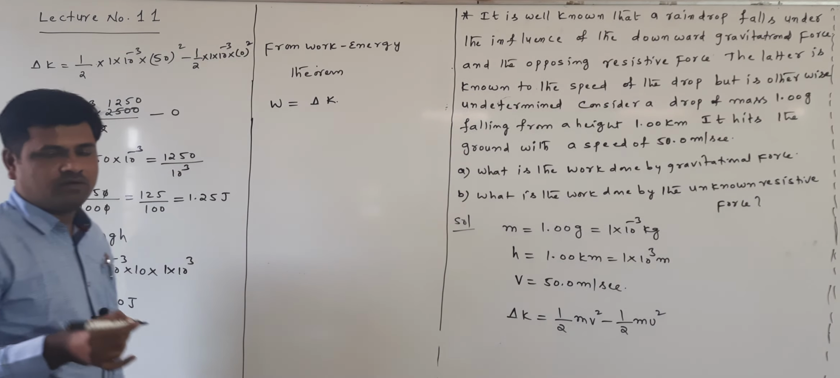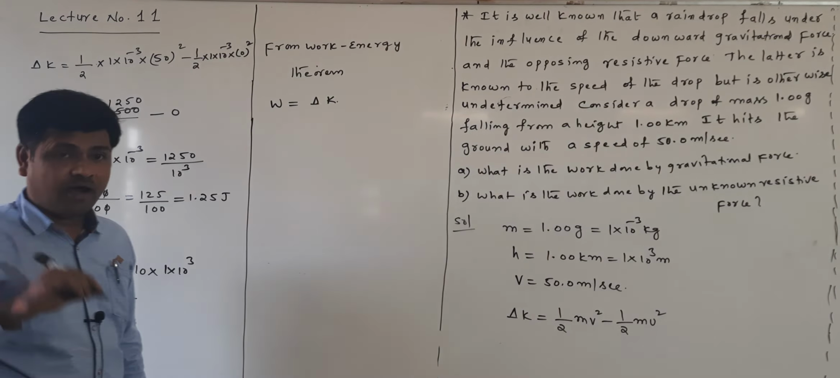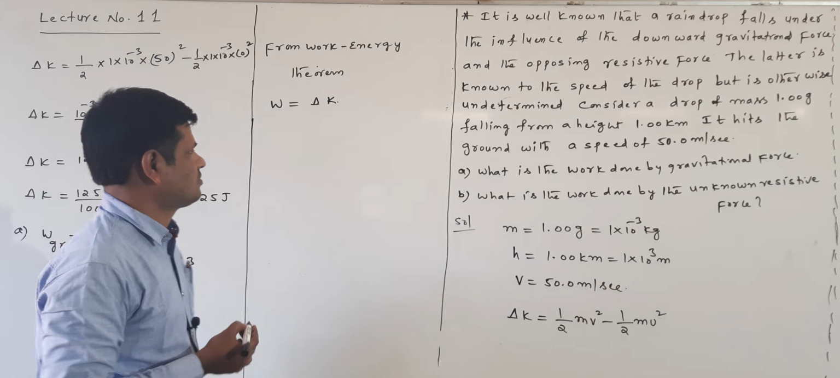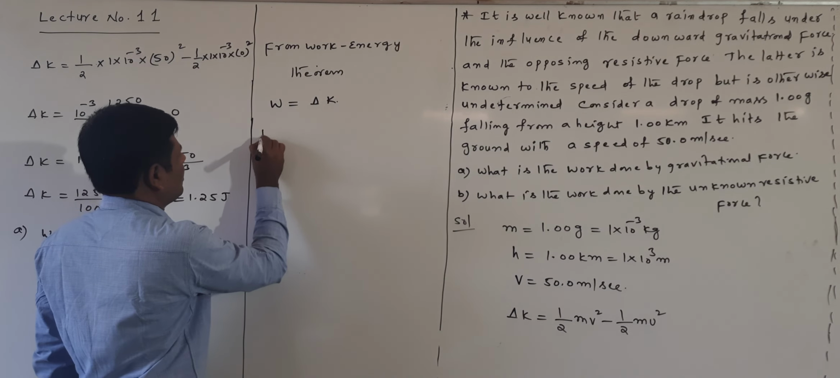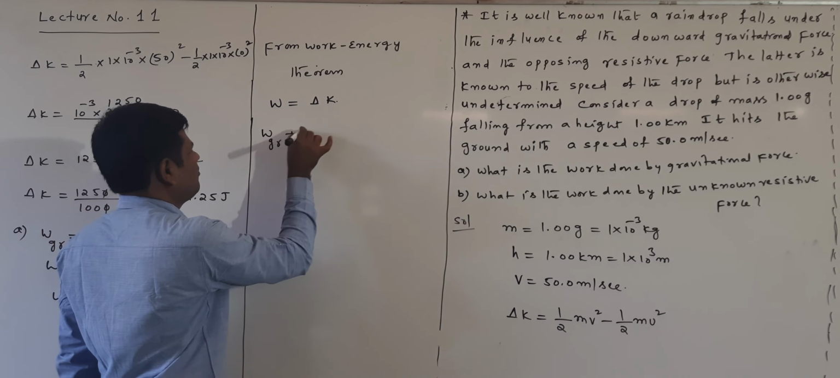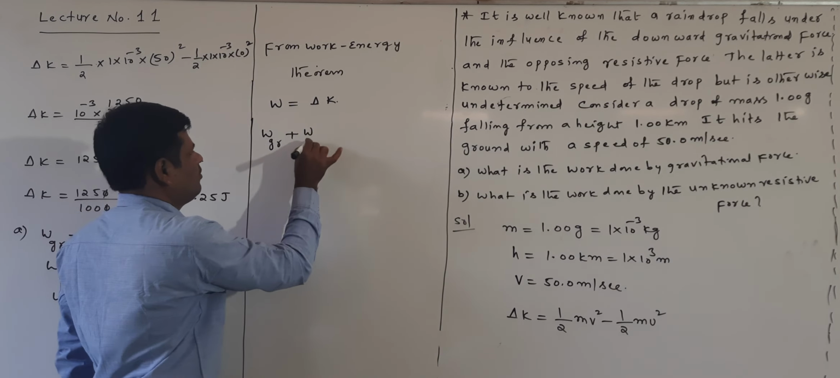Total work done by all the forces. Work done by the force means work done by all the forces. One is the gravitational force, another one is the unknown resistive force. So total work done, I am writing here, W gravitational plus W resistive is equal to change in the kinetic energy.